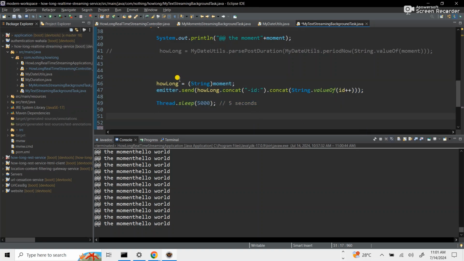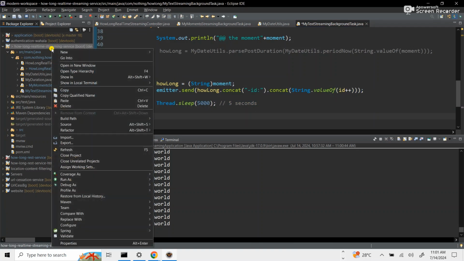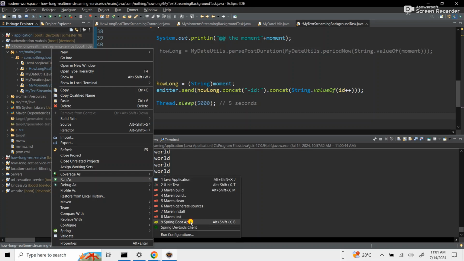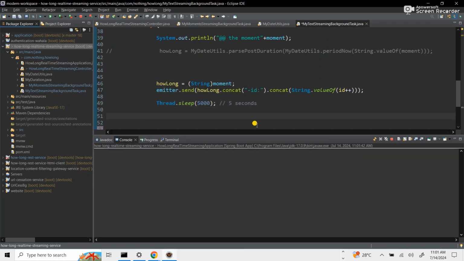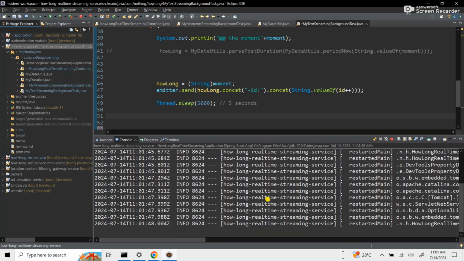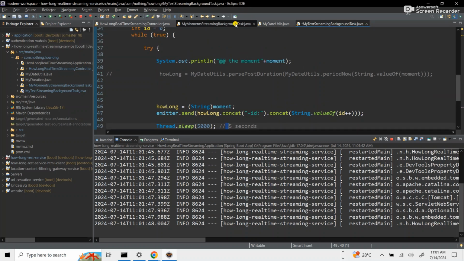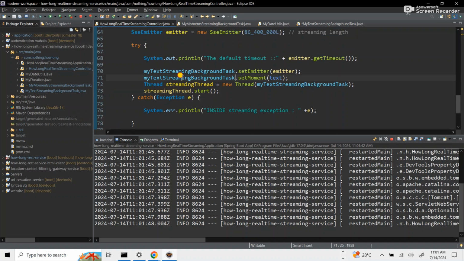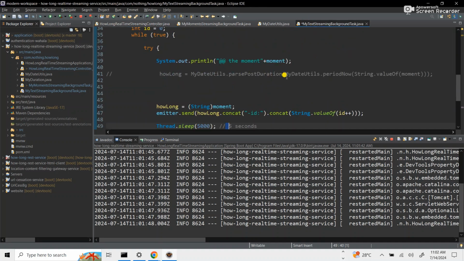So now let's start this again and let's run it. This is just one implementation. This is a real-time event. Next time we look at the static event, or the normal request response, the synchronous way. So every 5 seconds you should see a new emission. That's what we are saying. We are putting this thread to sleep, the my text background text. We'll put it to sleep for 5 seconds.